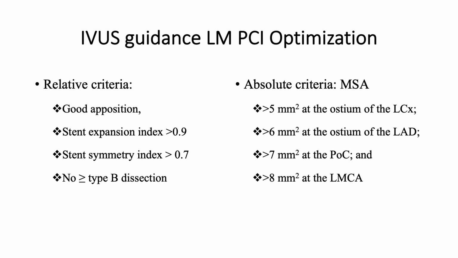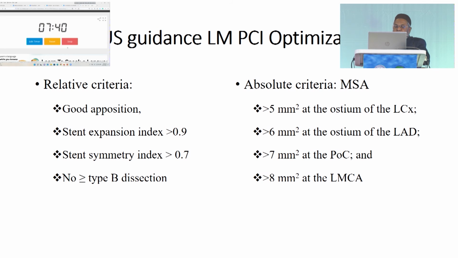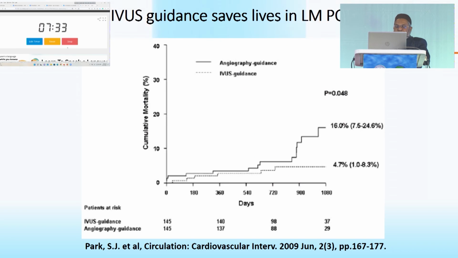And IVUS guidance for LM PCI optimization, we know the relative criteria: good apposition, stent expansion, stent symmetry, and the absolute criteria when we use IVUS, that is more than 5 square millimeter at the ostium of the LCX, more than 6 square millimeter at the ostium of the LAD, more than 7 square millimeter at the polygon of confluence, and more than 8 square millimeter at the LMCA. We want this, and that is why IVUS is essential.